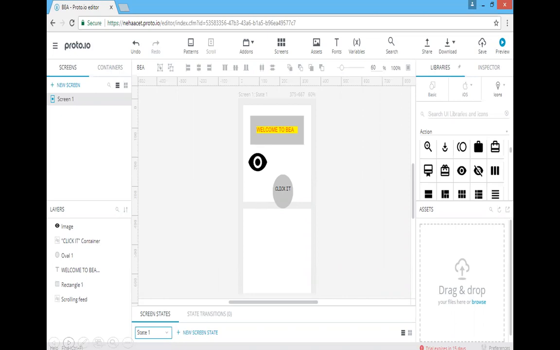Either you go for Google and search Proto.io, they will ask you to create your login. Here I have created my login with the name of Neha ACET, and I have made one project with the name of Welcome to BEA, and you can use different type of links and buttons, and you can run it and you can find out how your project will work. Here you can again modify it and it will save it with the prototype 1, prototype 2, and so on.